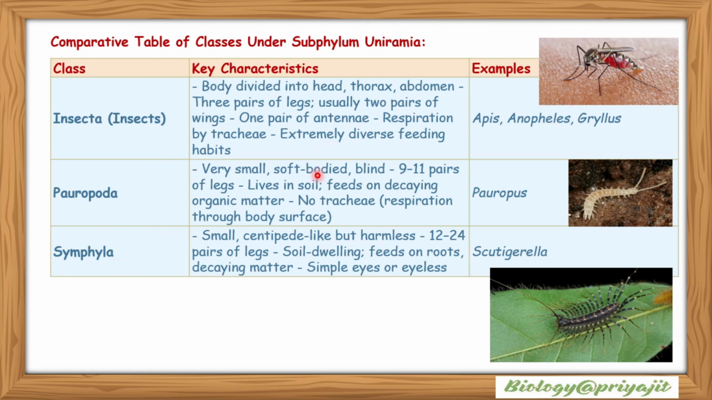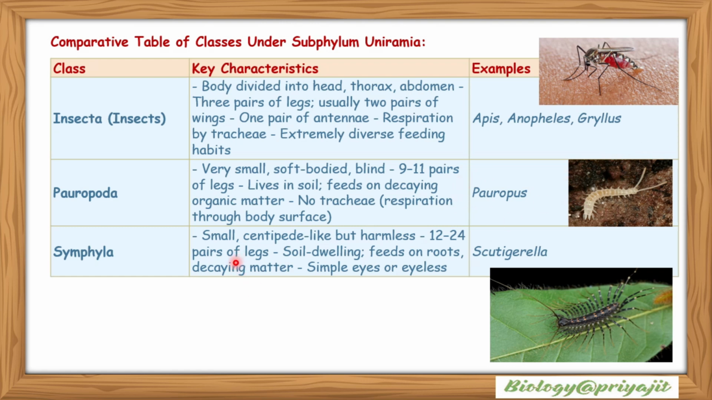Pauropoda, which are very small, soft-bodied, and blind. They have 9 to 11 pairs of legs. They live in soil. They feed on decaying organic matter. They have no trachea for respiration. They perform respiration through the body surface. Examples include Pauropus. This is the image of Pauropus.